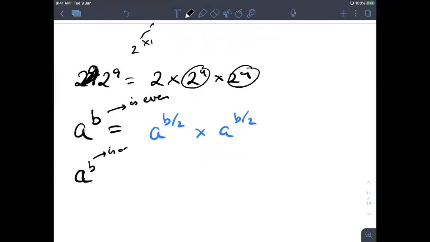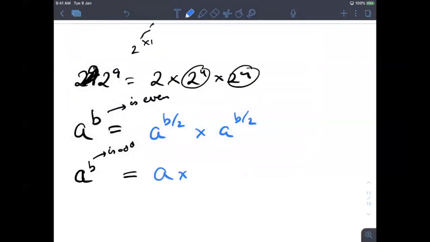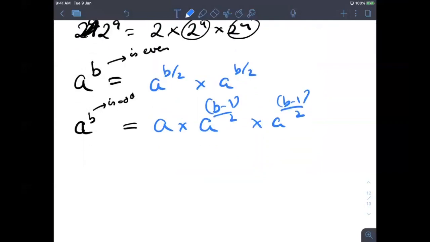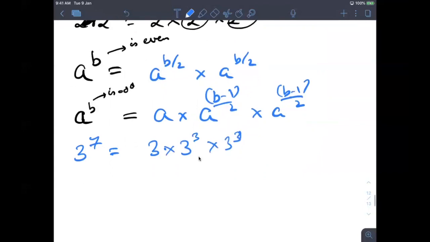If b is odd, I can write it like a into a to the power (b minus 1) by 2 into a to the power (b minus 1) by 2. Okay, that's how we are doing it. So it's very simple. I can write an example for you. Let's say you have to calculate 3 to the power 7. So I can write it like 3 into 3 to the power 7 minus 1, basically 6, 3 into 3 to the power 3 into 3 to the power 3. This is very simple math. It's a very basic thing.